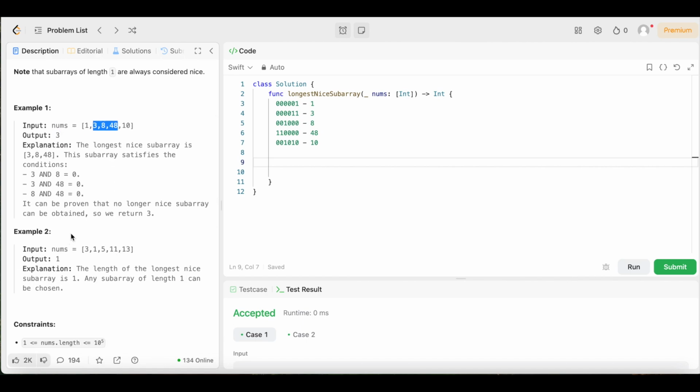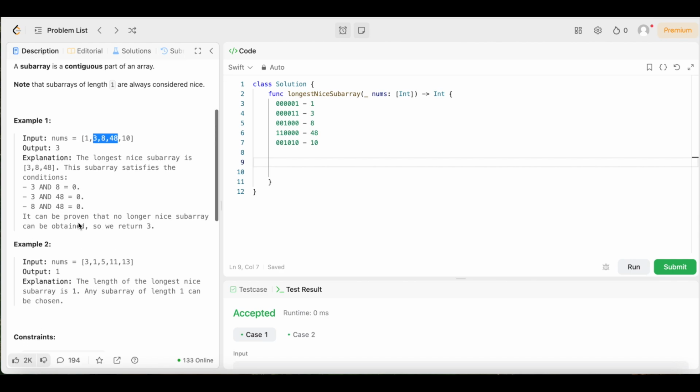Principle same. Let's go ahead and look at example 2. It's the same principle, but in this case, note the subarrays of length 1 are always considered nice.